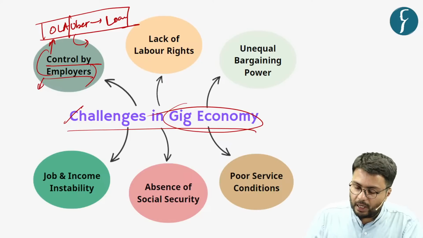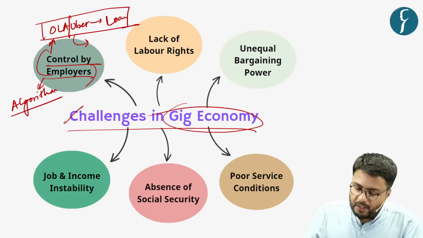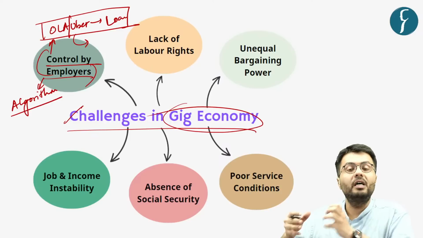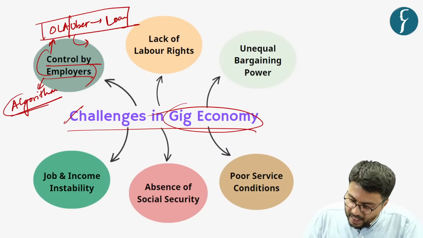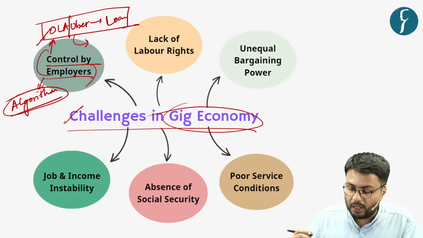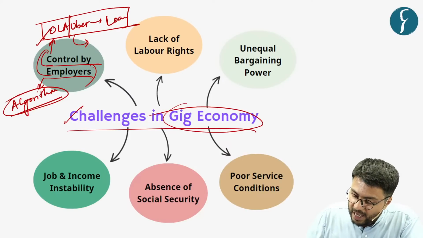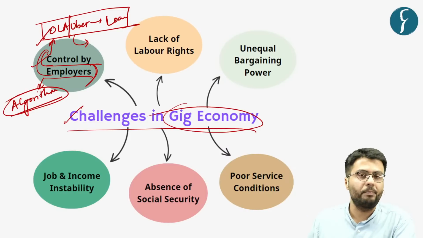Also, these platform companies employ algorithms which determine how many hours a worker has to work in order to get certain benefits. So because of these algorithms and conditions imposed by employers, we have seen that even gig economy workers have been under constant control of the company.